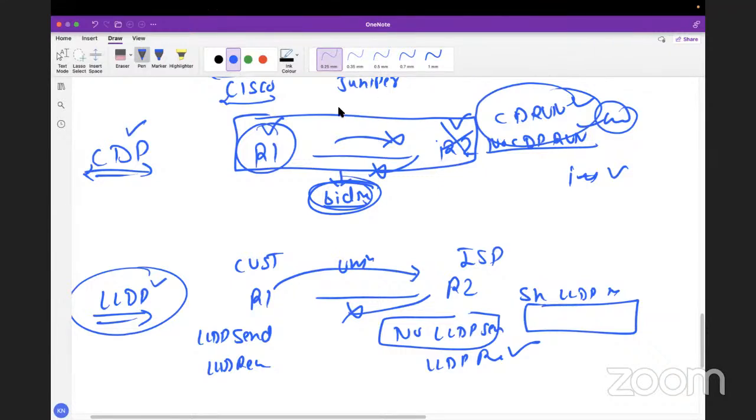Sir, LLDP and CDP together, I think it's not a good combination. We cannot use a combination. If I am running CDP and LLDP both, no, we don't do this. Sir, if one side is a Cisco device and the other side is another type of device, at that time we will not use CDP. At that time, we can use LLDP. In that case we can use LLDP at both ends. Yes, definitely. For other vendor devices, we have to use LLDP on both ends.